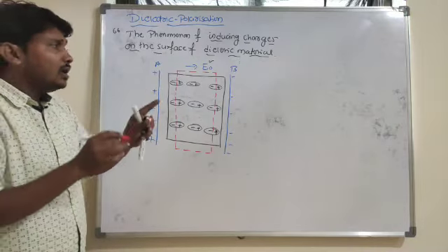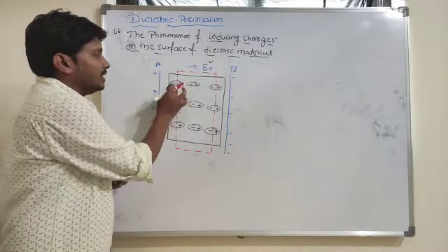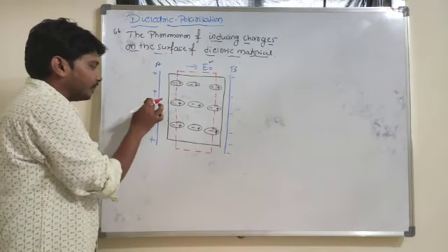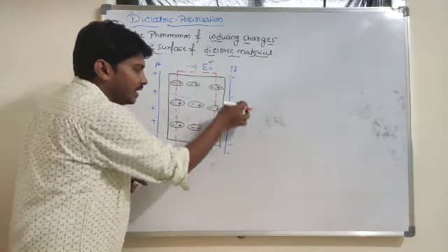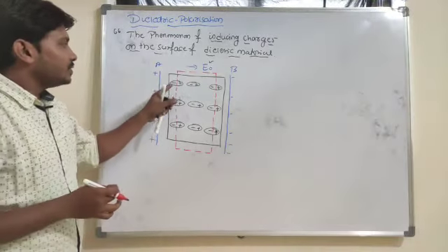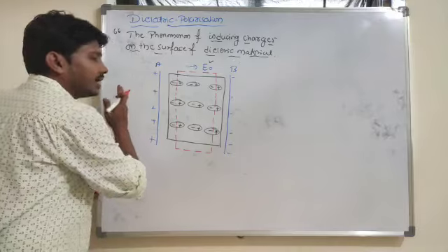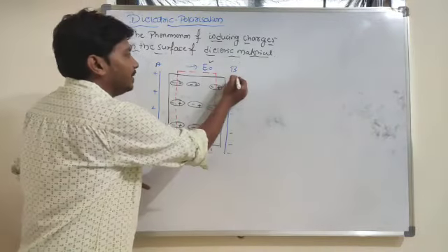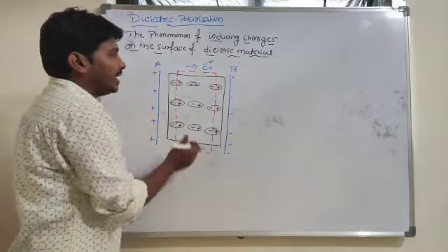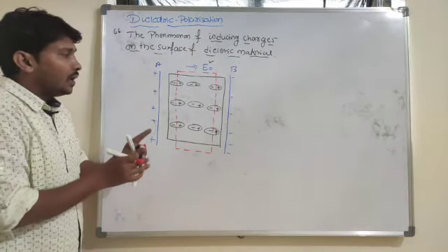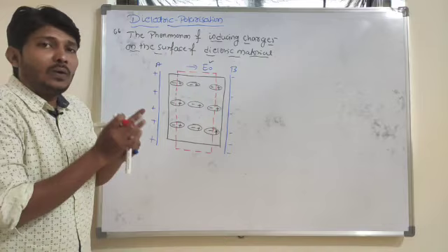So these molecules consist of negative as well as positive charges. Here positive charges are placed and here negative charges are present. Because of the positive plate, all the negative charges are getting attracted towards the left side, and because of the negative plate, all the positive ends are getting attracted towards the right-hand side. Now look at this situation.